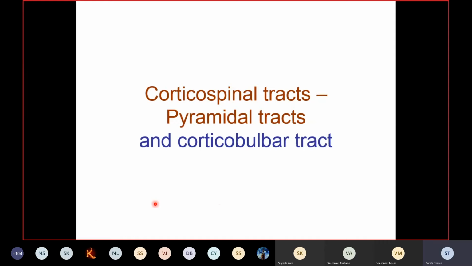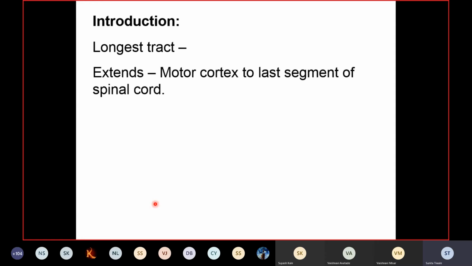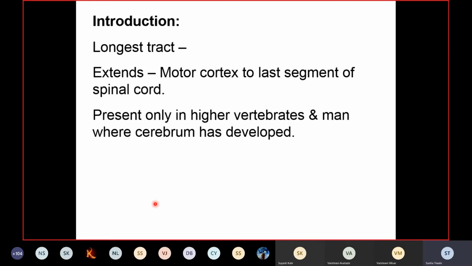We will be concentrating on the corticospinal tract, or the pyramidal tract, and a few of its fibers terminate in the brainstem, which is labeled as the corticobulbar tract. Now, the length of this tract extends from the motor cortex to the last segment of the spinal cord, so it is considered the longest tract. This tract is present only in the higher vertebrates and man, where the cerebrum has developed. So we are superior to the other animals.